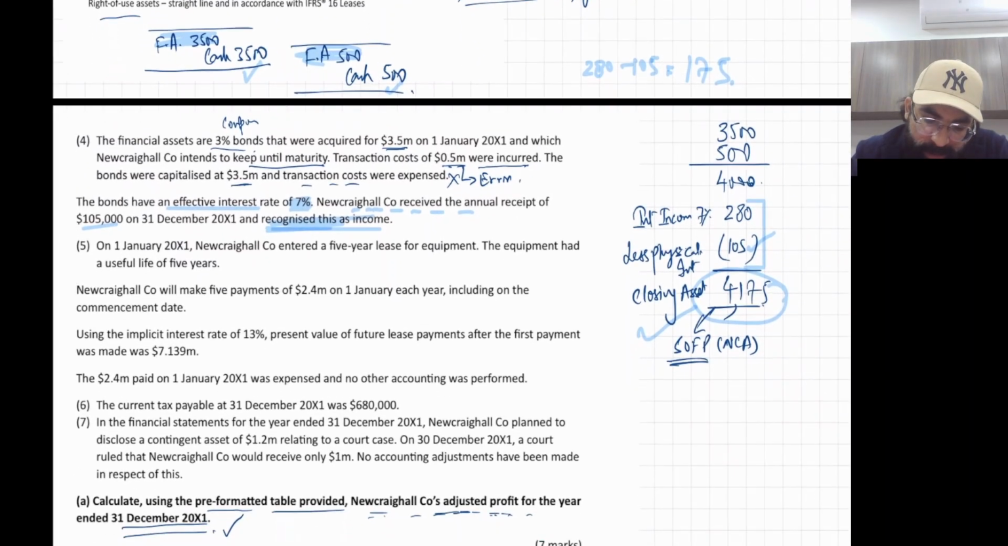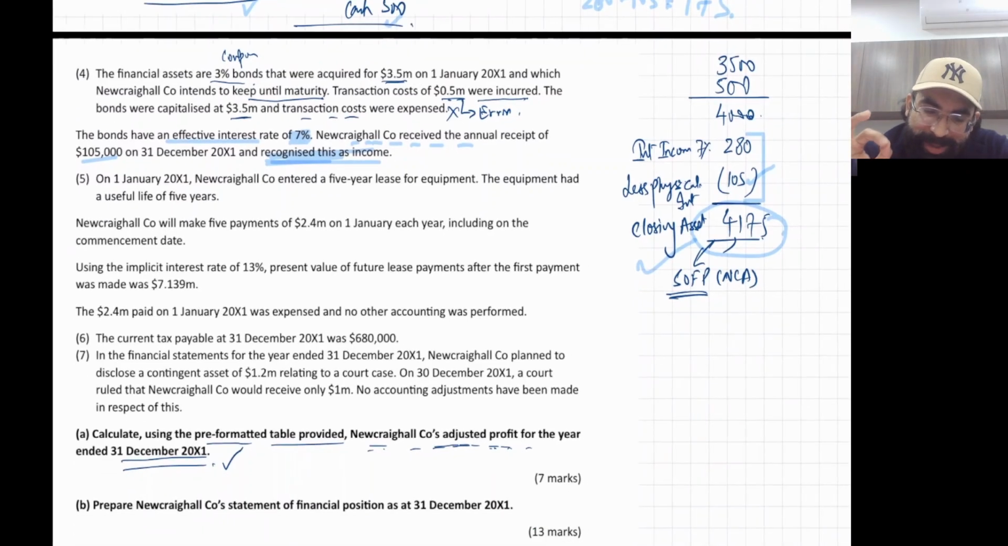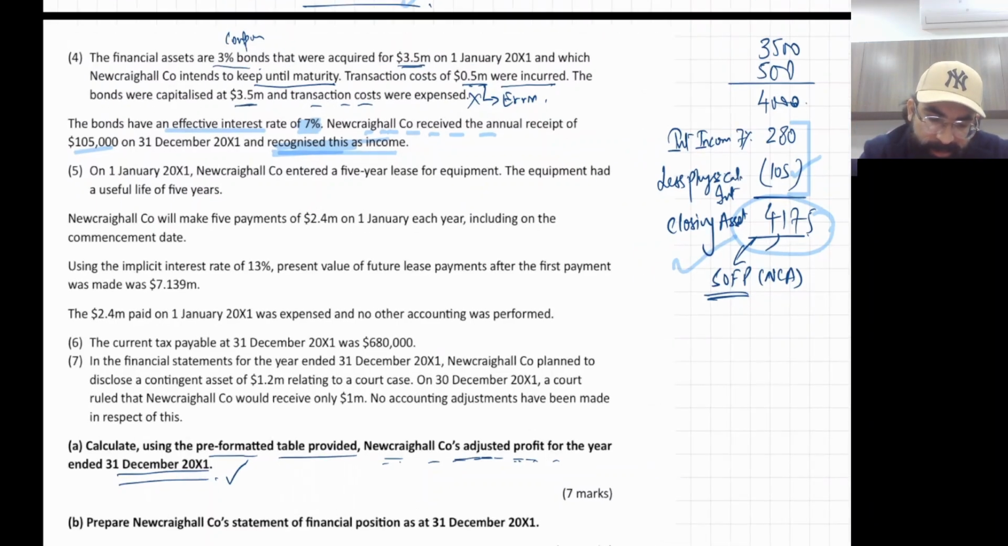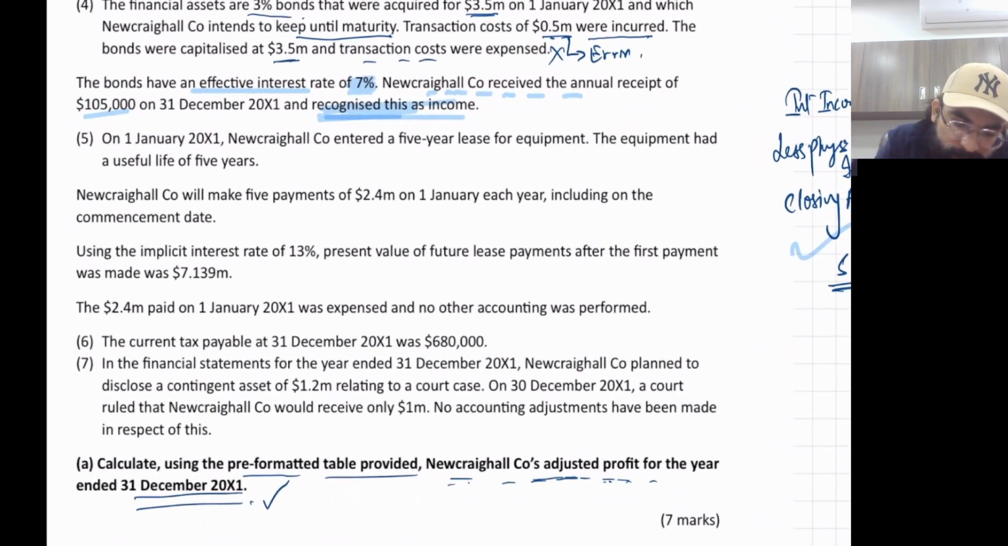Okay, now finally the last major transaction is IFRS 16. Then you will have only a very little, a minute or a few seconds of transactions. Listen, on 1st January X1, the first day of our accounting period, the company entered into a 5-year lease of equipment. The equipment had a useful life of 5 years. So lease term and life are the same. So for depreciation purposes, we'll divide the asset by 5.